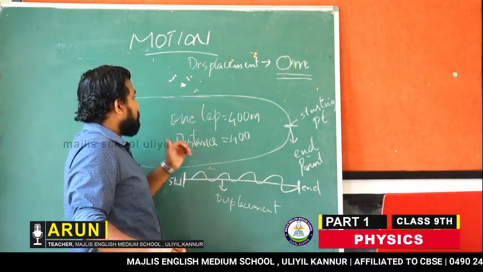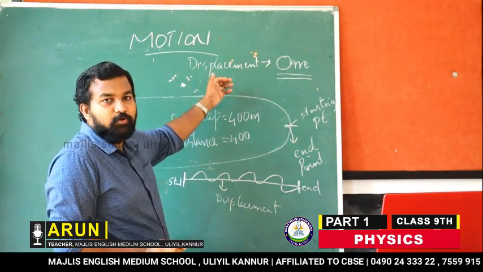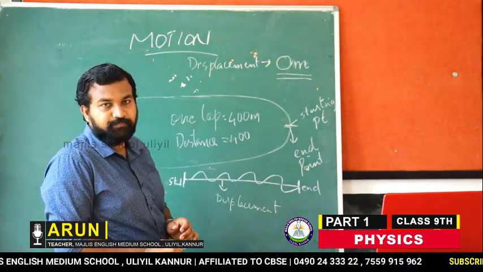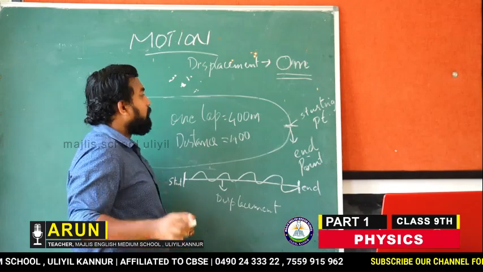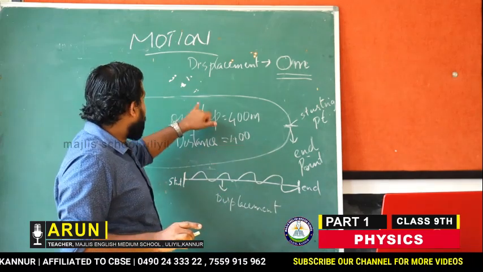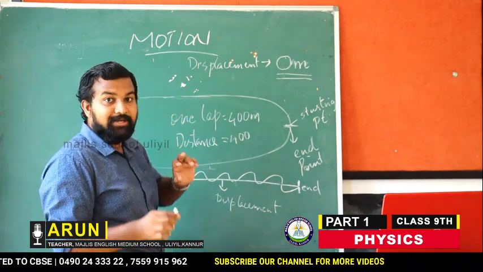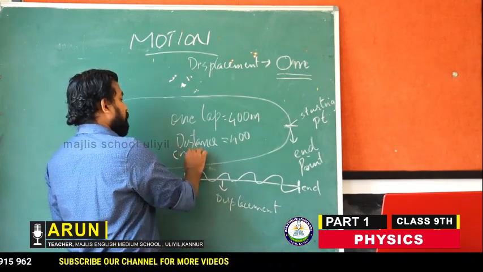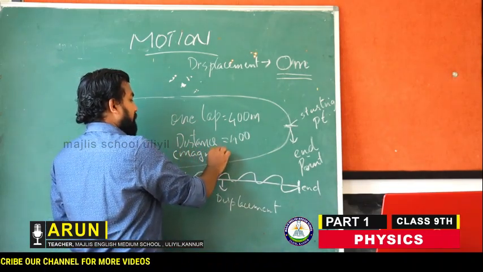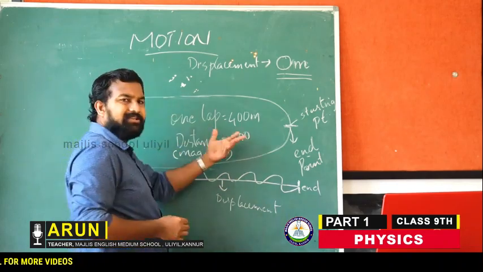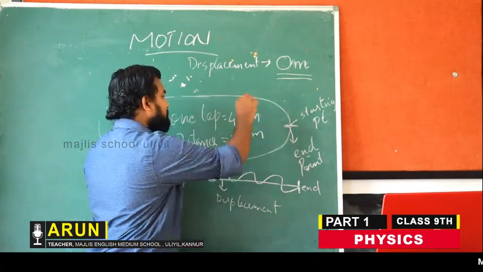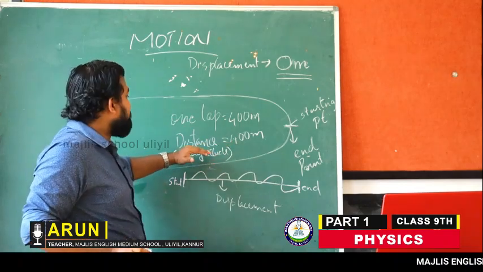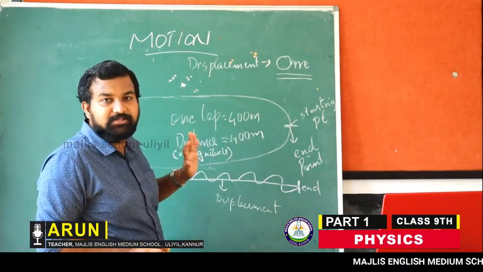Okay, so I hope it's clear. What is distance? What is displacement? It's clear to you. Now, one more thing which we want to note down when we are discussing displacement and distance. Distance will only help us to find out the magnitude. Magnitude means how much distance it travelled. How much distance it travelled will be explained only by distance.